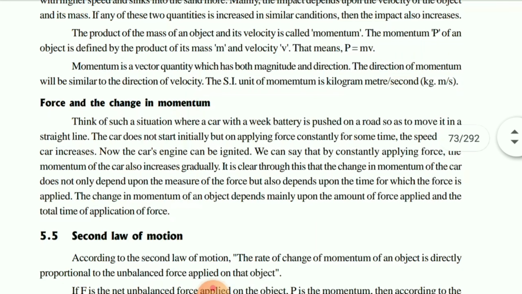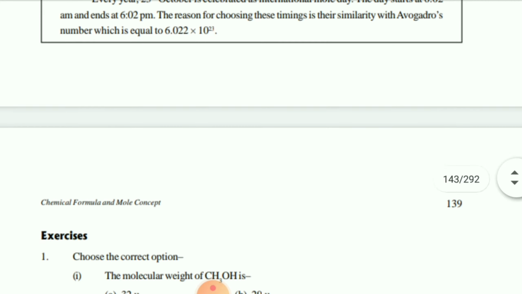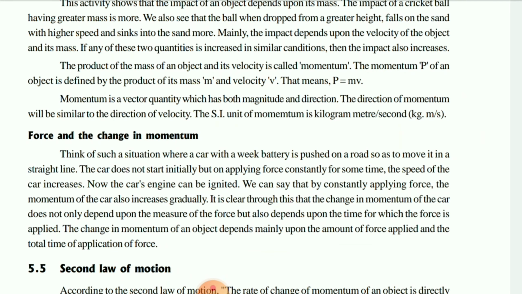Okay, children. Then you can also say that as the force changes, the momentum also changes. And what happens here? Think of a situation where a car with a weak battery is pushed. In that case, what happens? If a car has a very weak battery and you want to push it on the road, it will not move in a straight line. Initially you apply force constantly, then after some time the speed of the car increases or decreases, and so on. I hope you have understood this. That is one example of the first law of motion.